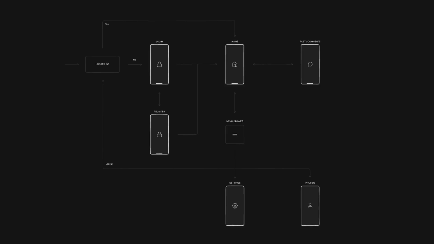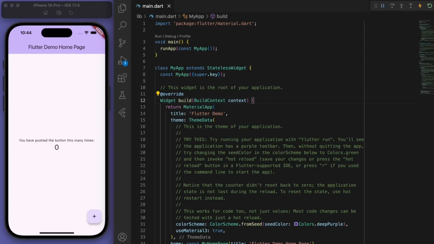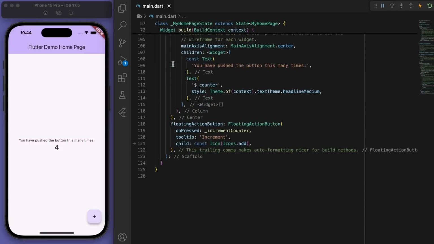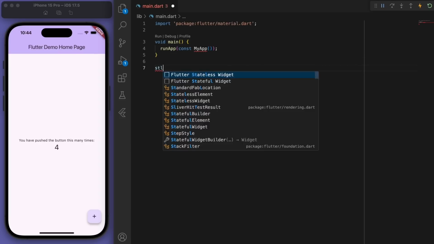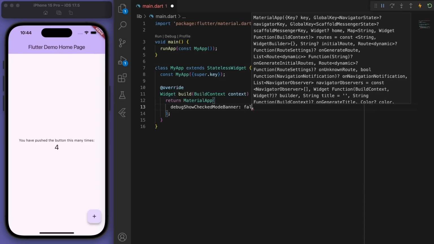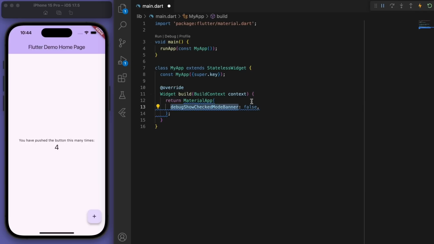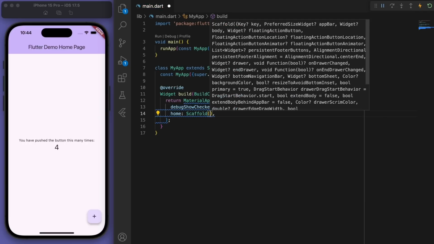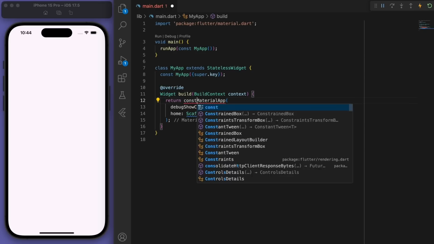I want you to open up a brand new Flutter project and let's begin with the authentication. I've opened up a brand new Flutter project and you should just get this demo counter app. We're going to create this from scratch. So let's delete everything below the main function. And in my material app, I just want to set this debug banner to false. And let's just start with a blank scaffold. So you should have a white blank app like this.